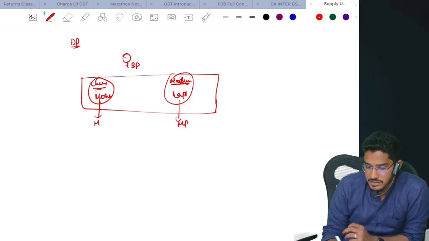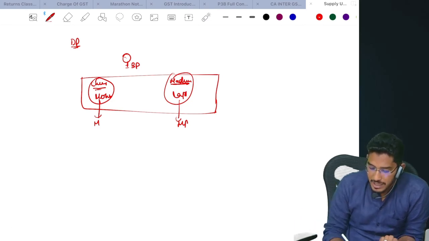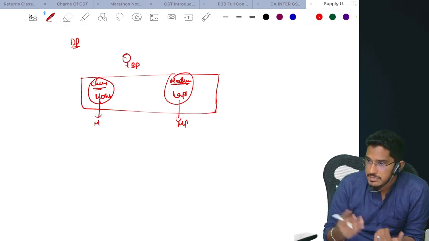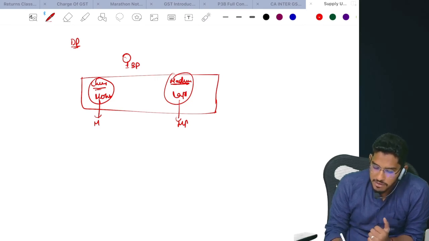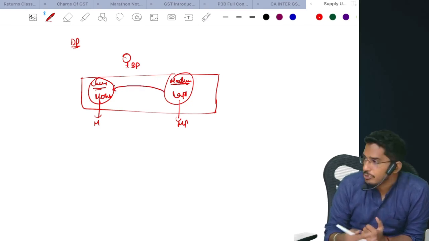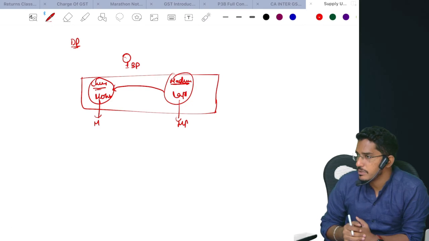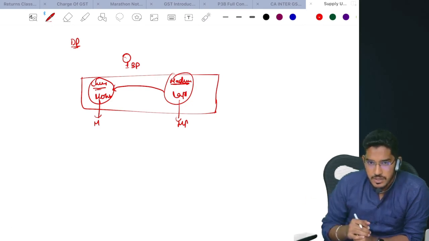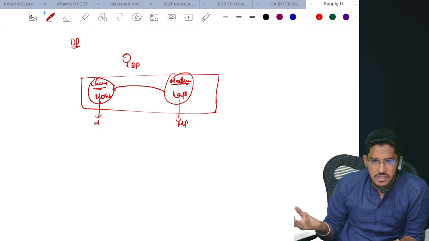Now what does the Act say? Both belong to me only. Both are my businesses only. So one day, at my store where I am selling mobile phones, I needed one laptop for my accounting purposes. From my Madurai store, I transferred one laptop to my Chennai store, where I will use that laptop for accounting purposes. Will I charge any consideration? Both are my businesses only. No, why consideration? No consideration.